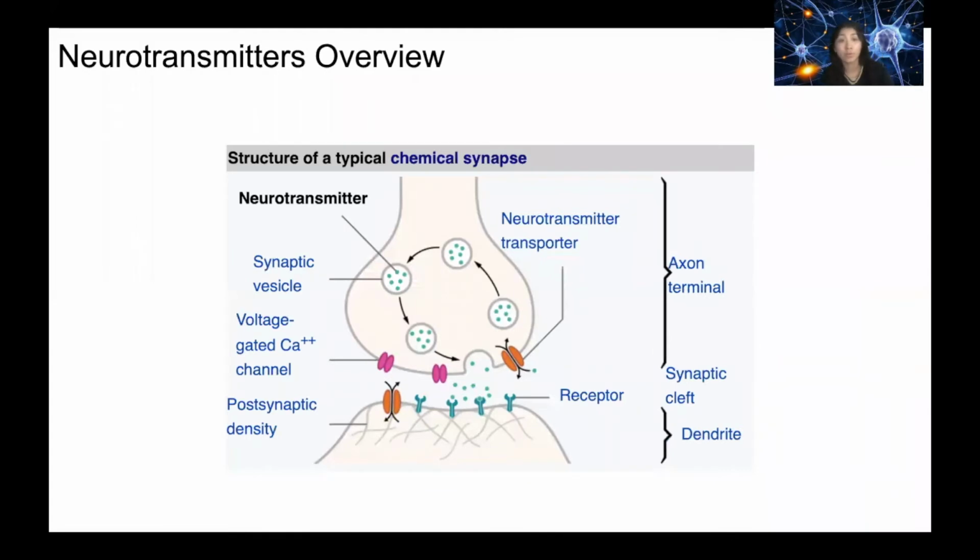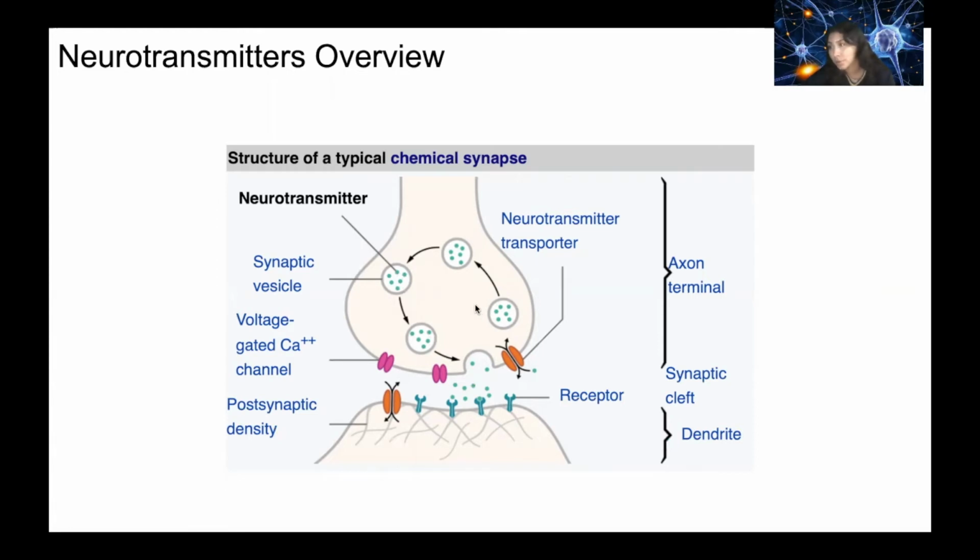So here's an overview of neurotransmitters. Here we have the axon terminal. This whole thing right here that we're looking at, a postsynaptic neuron. That's what this is. This is the axon terminal. Stay with me, because right here we have neurotransmitters, these little green dots, and they're located within synaptic vesicles. There's 4 of them in this image.